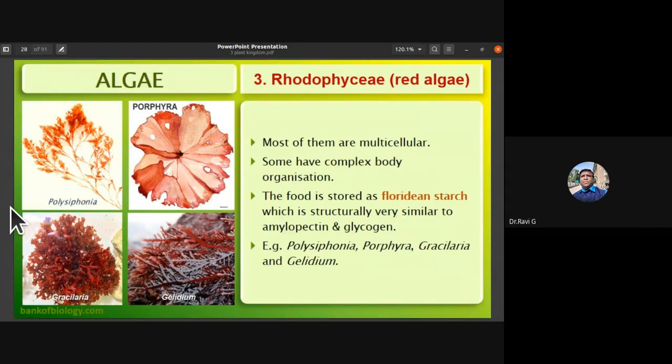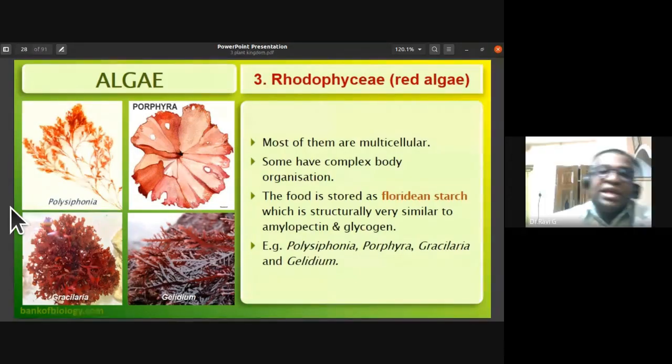Most Rhodophyceae are multicellular, so they have complex body organization. The food is stored in Rhodophyceae as Floridian starch, which is structurally similar to amylopectin and glycogen. The examples for this red algae are Polysiphonia, Porphyra, Gracilaria, and Gelidium.